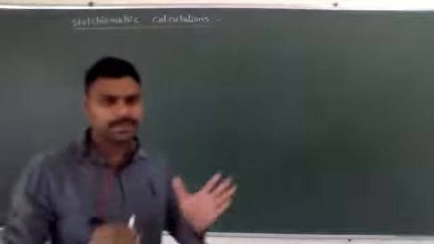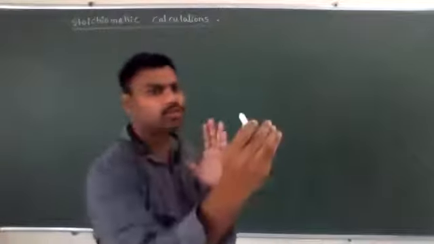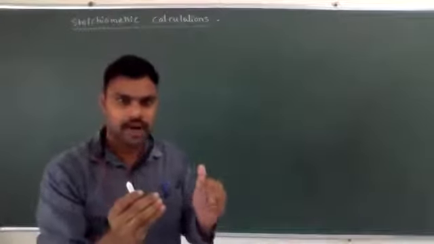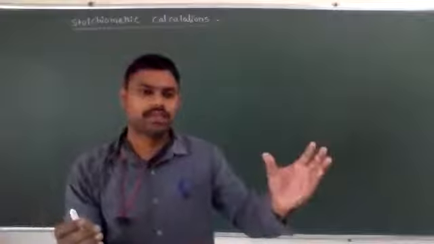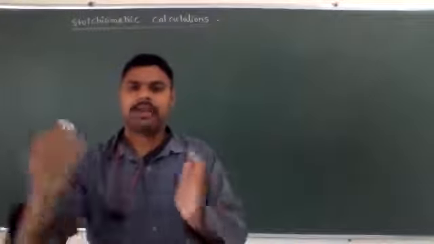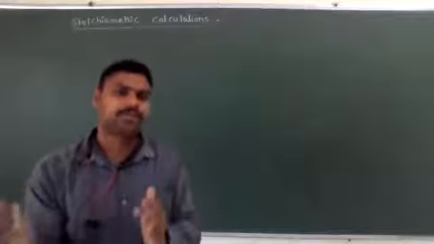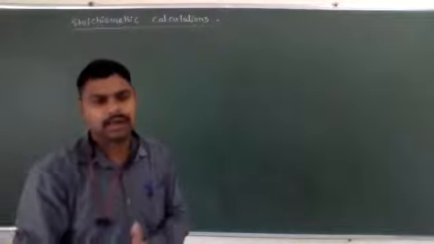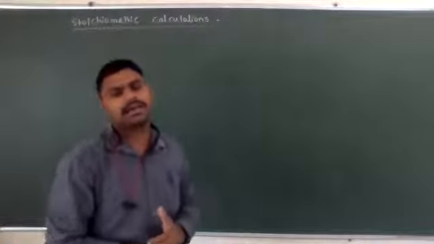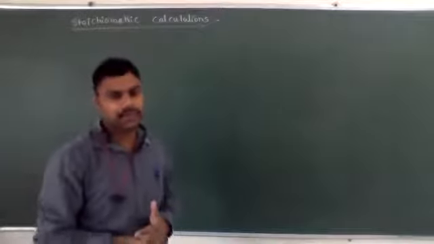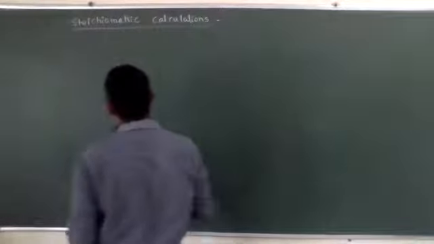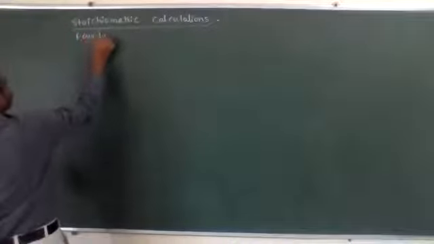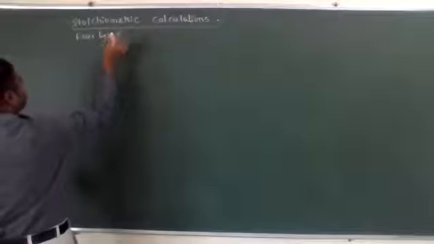Stoichiometric calculation means the relation between moles, and moles we convert into mass. That mass we convert into volume, meaning mole, mass and volume relations, as well as mass, volume and energy relation. Those are called stoichiometric calculations. So how many types are present? These are the 4 types.